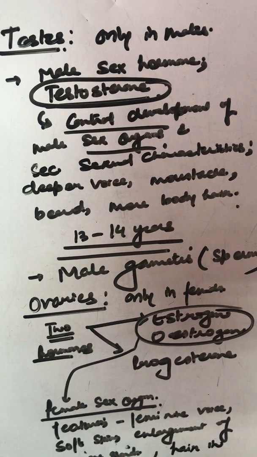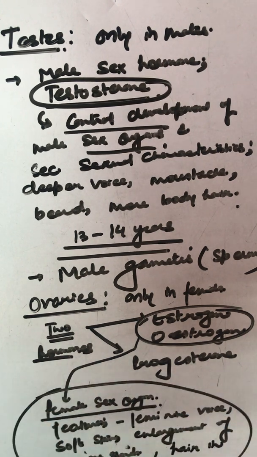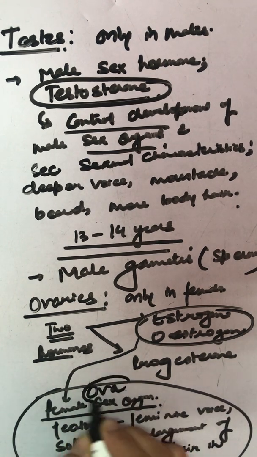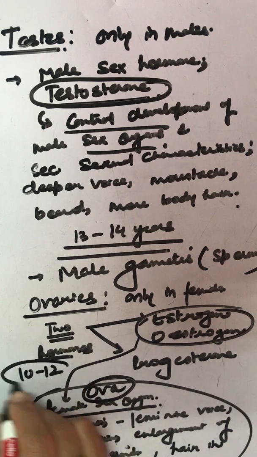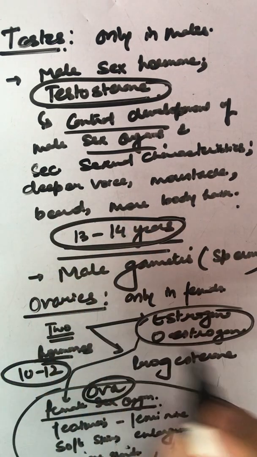So these are a few secondary sexual characteristics which are maintained. Along with that, what do they help in? It will be helpful in the production of ova, that means the egg. Clear? During puberty, and puberty is attained here at 10 to 12 years, a little earlier than the boys.